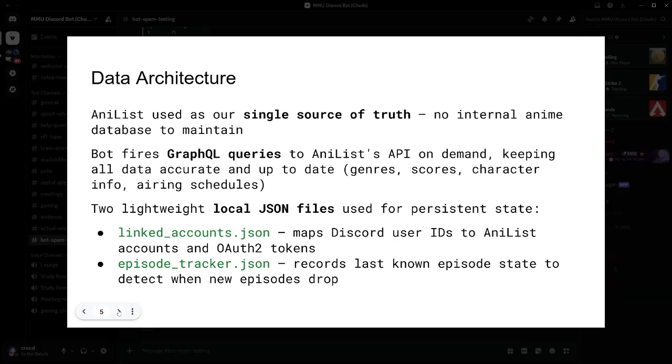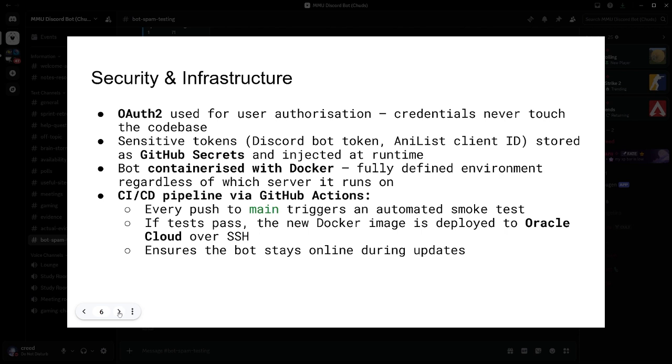Our central design was to use AniList as our single source of truth rather than maintaining our own database of anime. The bot fires GraphQL queries to AniList's API on demand. This keeps all data accurate and up to date, genres, scores, character info, airing schedules, without us having to maintain a database. We did use two lightweight JSON files, linked_accounts.json to map Discord user IDs to AniList accounts and OAuth 2 tokens, and episode_tracker.json to record the last known episode state so the bot knows exactly when a new episode drops.